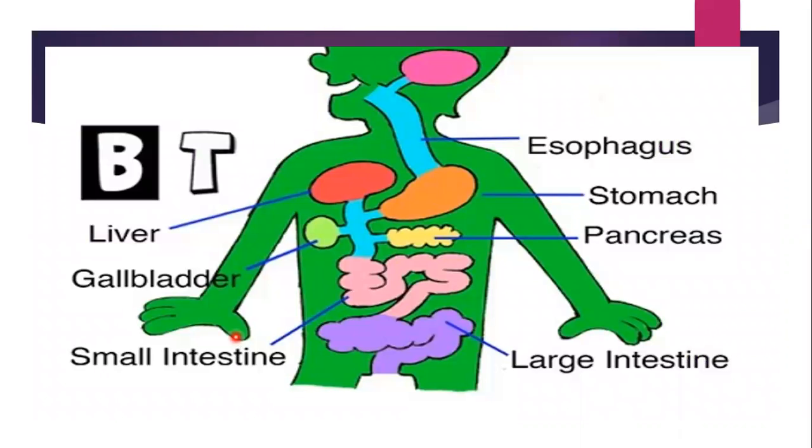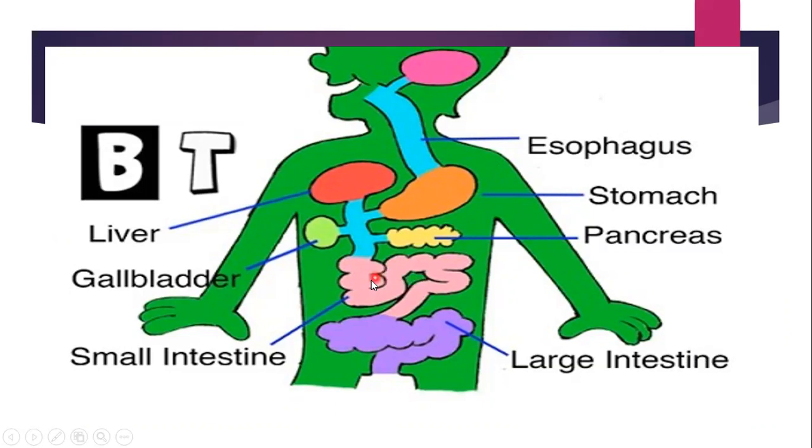This is your digestive system. The first thing, you take in food through the mouth, then it goes into the food pipe, also known as the esophagus. When the food goes into the stomach, it meets the acid, which is known as HCl, which kills the germs. And number two, the stomach also mixes the food with the acid. Once it kills the germs, it goes into the small intestine.